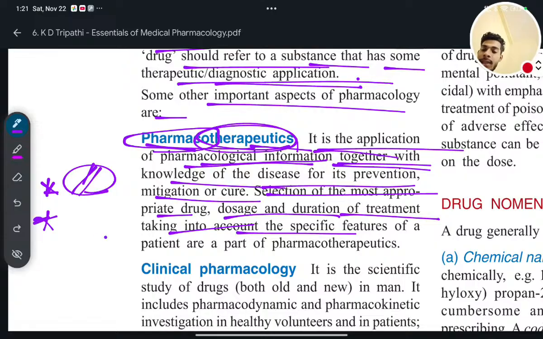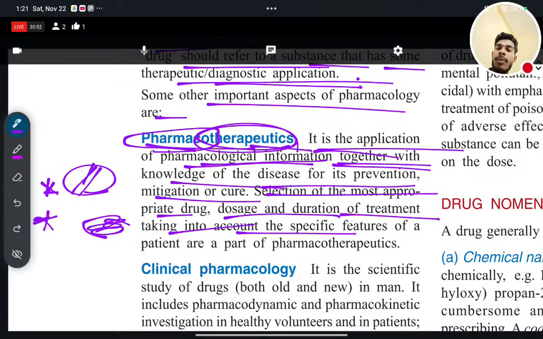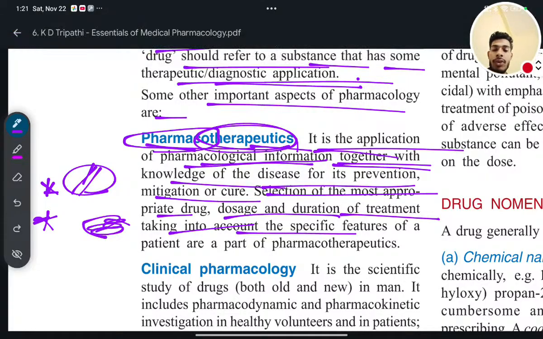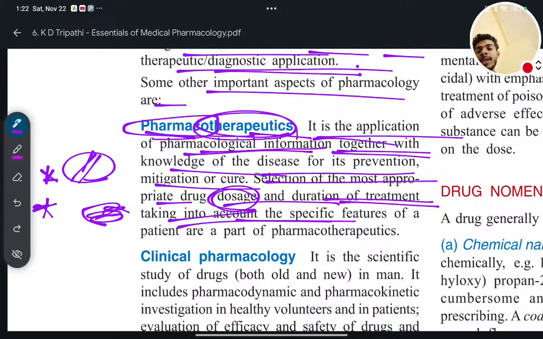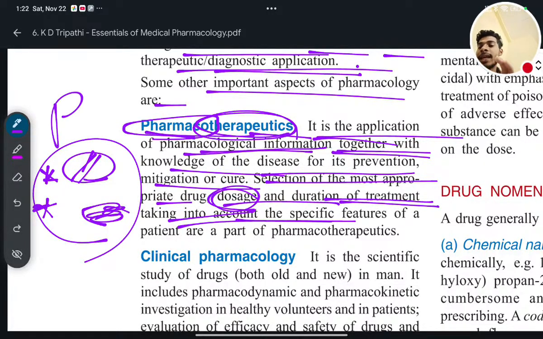Next, number 2 point is selection of dose, how much amount you should introduce in the patient's body. Next, dosage form, the type of amount, like it is solid or liquid or gaseous. And duration of treatment, for how much duration you have to do the treatment, taking into account the specific patient and specific time duration.